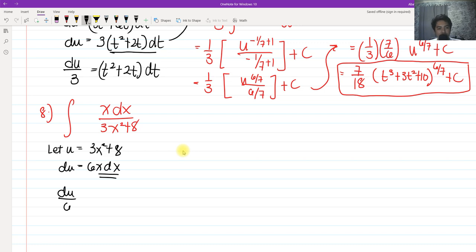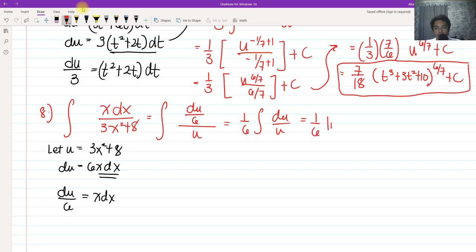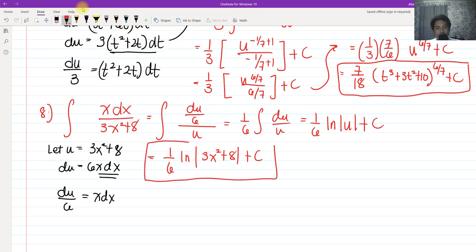So we have du all over 6. Then we have x dx. So now we can perform the u substitution. x dx is du all over 6, all over what? 3x squared plus 8, which is u. So we can factor out 1 all over 6, and then we have du all over u here. And then, of course, du all over u would be ln of the absolute value of u plus c. But u, we can substitute it back. The u, we have 3x squared plus 8, and then plus c. So that would be our answer for number 8.